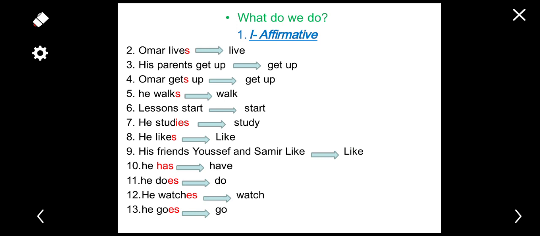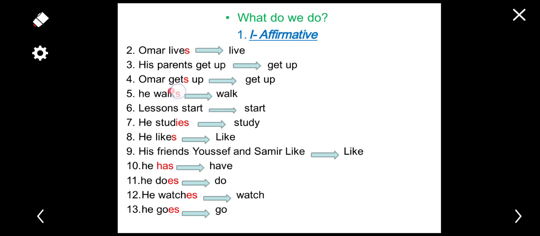Okay. So if you can see, here we have Omar. So only one. It's like if we have he. So here we have his parents. What do you see here? This is plural, it's like if we have they. And here it's like if we have he. So here we add s, and here we add nothing. So the verb stays as it is.